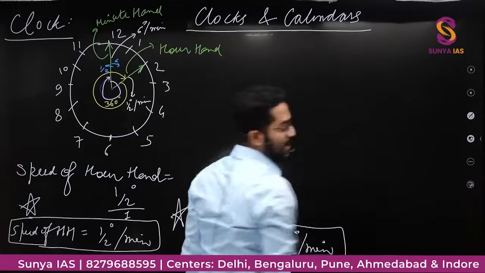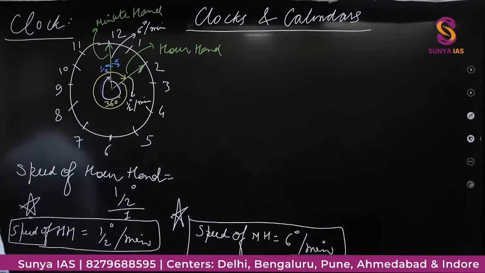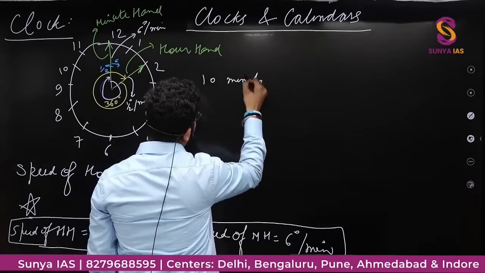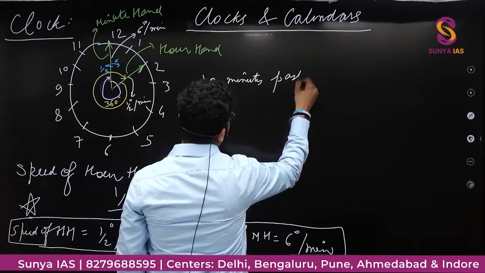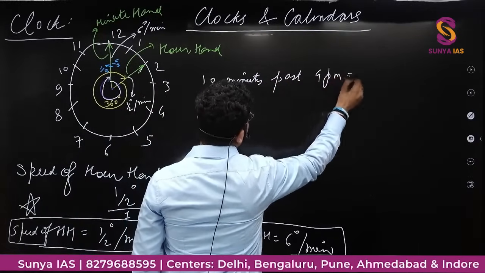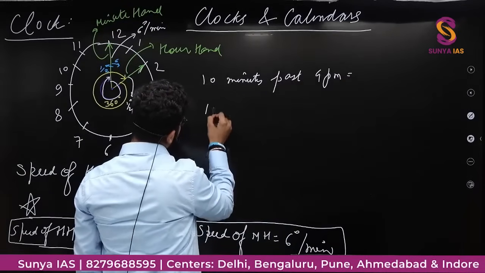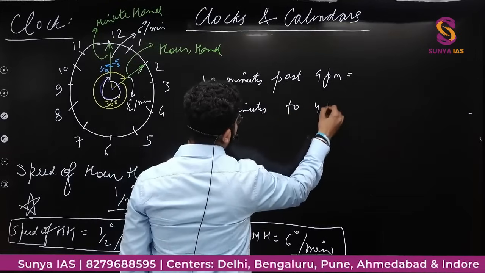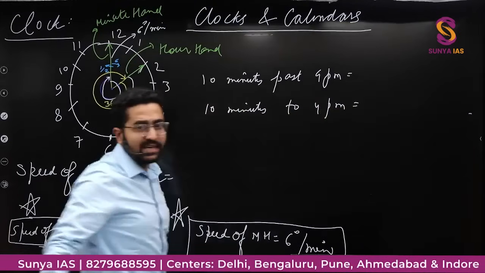So sometimes they give that if it is written 10 minutes past 4 p.m. and second is 10 minutes to 4 p.m. What is the difference between these two?